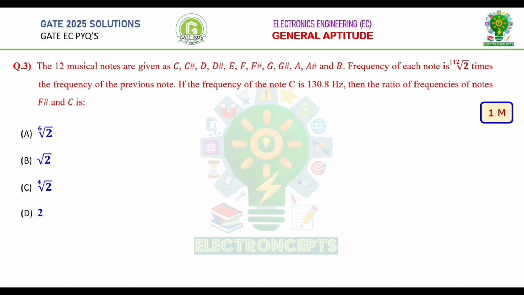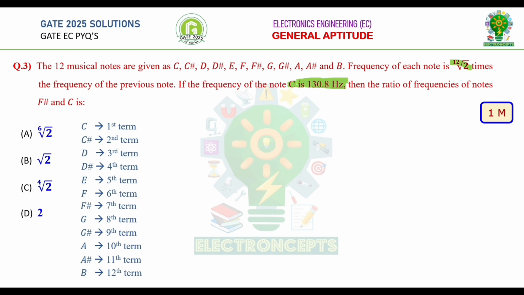Here 12 musical notes are given. The frequency of each note is 12th root of 2 times the frequency of the previous note. If the frequency of note C is 130.8 Hz, then the ratio of frequencies of notes F hash and C is. Now let's arrange the given 12 musical notes as first term, second term, and so on up to the 12th term. We need to find the ratio of frequencies of notes F hash and C, which is the ratio of the frequency of F hash, the 7th term, to the frequency of the first term.